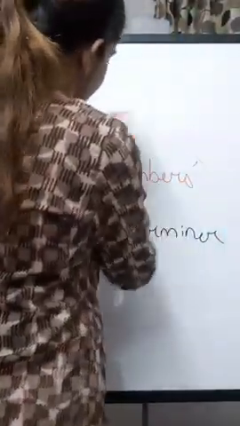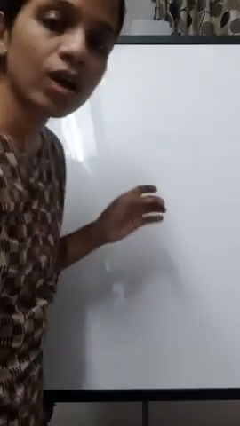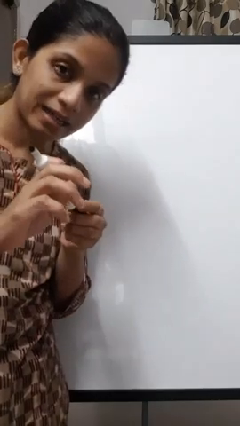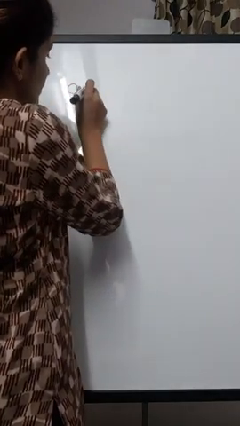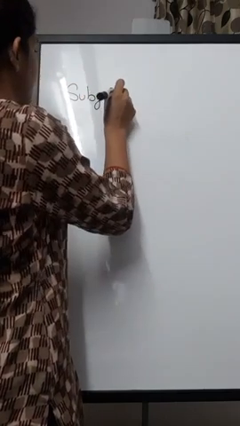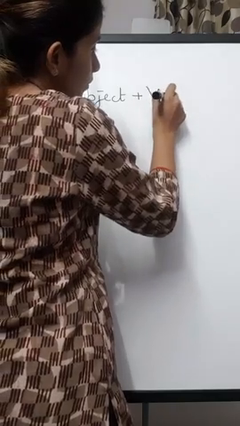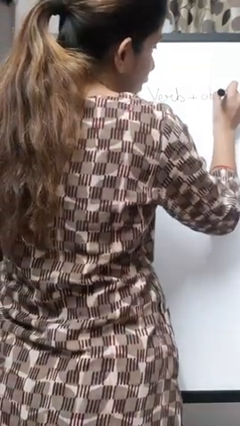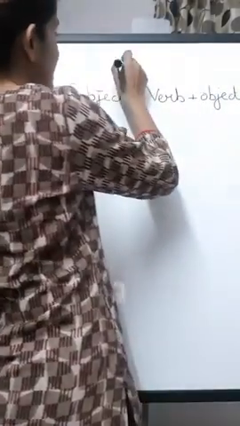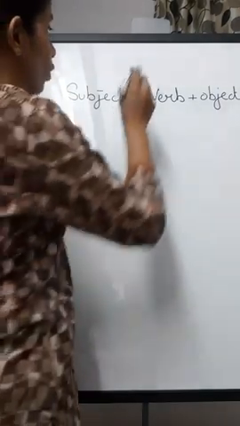Now, what is active voice? Whenever a sentence is in active voice, first you have the subject, then you have the verb, and then you have the object.